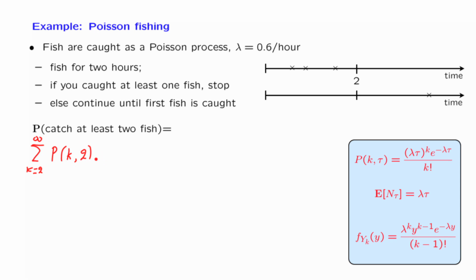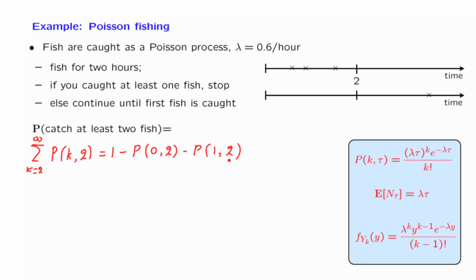So this is the probability that the number of fish caught during these two time units is at least equal to 2. And an alternative way of writing this expression, so that we do not have to evaluate an infinite sum, is 1 minus the probability of catching 0 fish, and minus the probability of catching 1 fish.